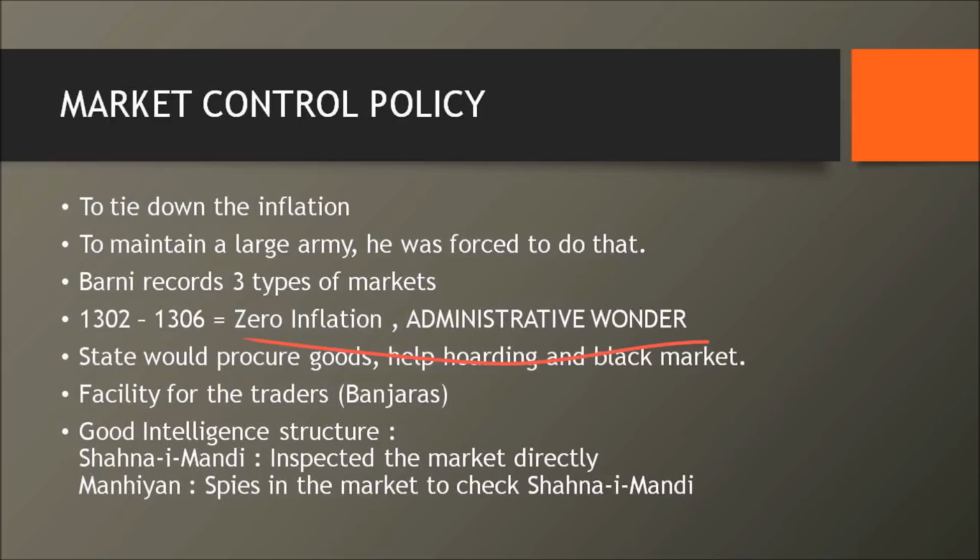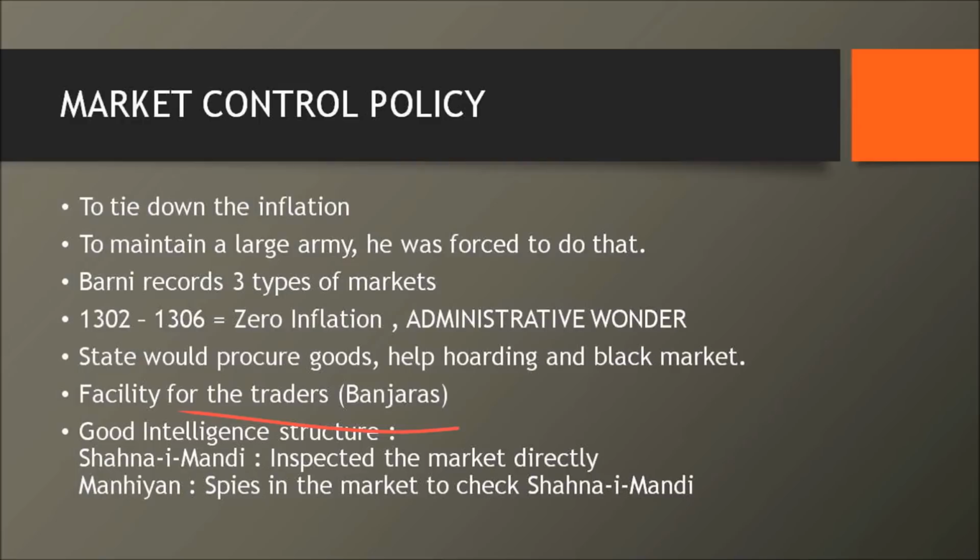In that case, what the Sultan will do is, you remember that 50% of kharaj that he collects, he'll open it and give it to the mandi, right? So that means again the food is plentiful, which obviously means that the people who have been hoarding the rice or the cereals have to give their goods back into the market. With this he is able to control the black market, and hoarding was eliminated. Also, he made extensive facilities for the traders. Traders were Banjaras. This was a question for this year's prelims, right?